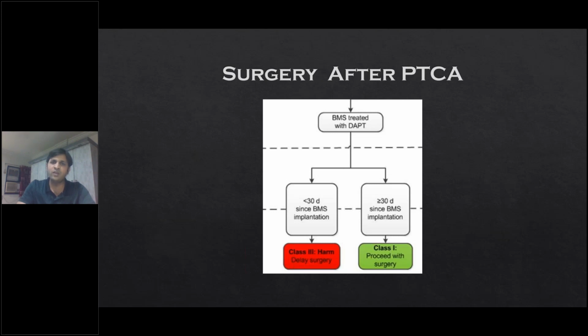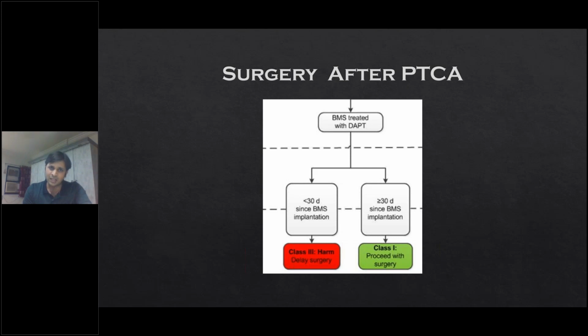Most commonly we see patients who have undergone only PTCA. Then the question comes whether to operate on them or not. If we understand the pathology, then we can understand when we can operate on them at best, what the ideal time to do surgery is, and what things can be done for them. Post-PTCA patients will either have drug-eluting stents or bare metal stents placed. Usually, most commonly, if they are stented, they will be on dual antiplatelets.